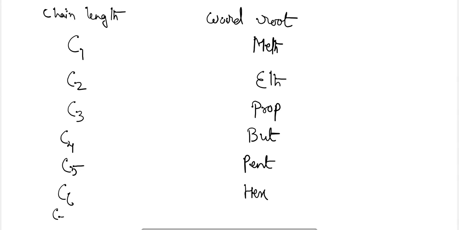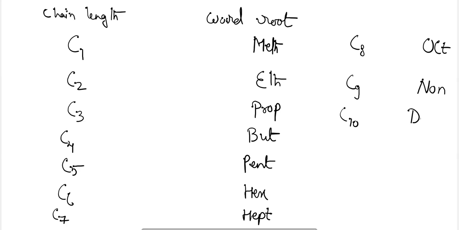hex. Chain length 7 carbon, hept. Chain length 8 carbon, oct. Chain length 9 carbon, non. Chain length 10 carbon, dec. Chain length 11 carbon, undec. Chain length 12 carbon, dodec.